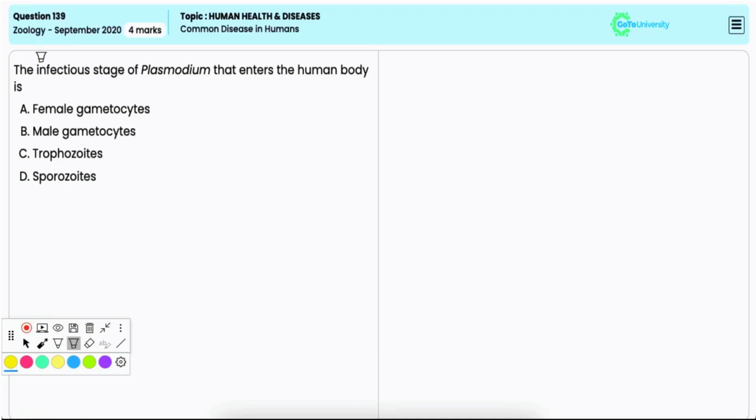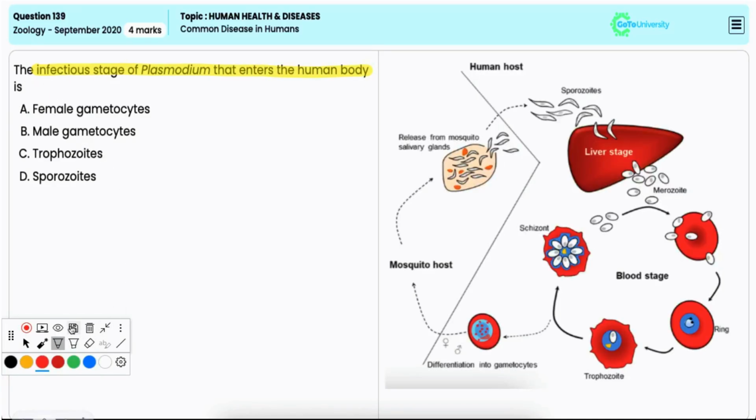In this question, you have to identify the infectious stage of Plasmodium that enters the human body. Option A, female gametophyte. It is incorrect. These are the sexual forms of Plasmodium that develop in the human blood but are taken up by the mosquito during a blood meal. So, these are not the infectious stage for the humans.